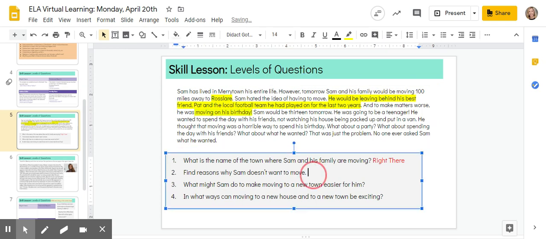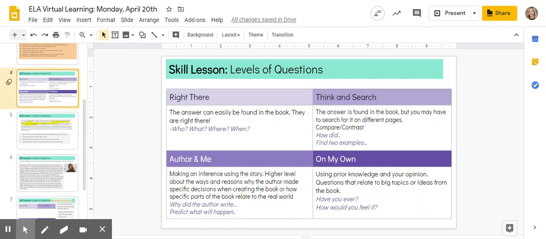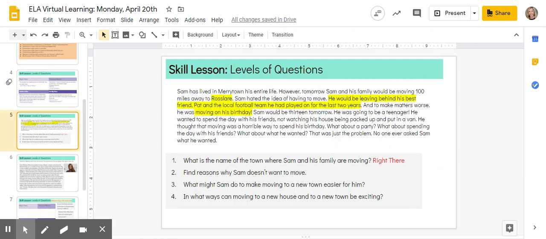Now, we did find those back in the story, but it did take us to look a little bit more, to think and to search a little bit more. So this would be a think and search type of question.